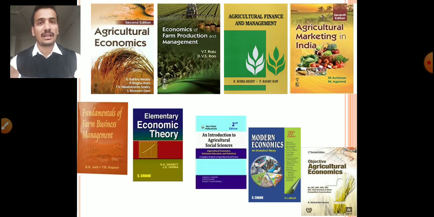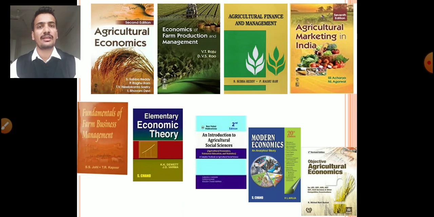After reading all these theoretical notes and theoretical books for your syllabus of unit 2 and 3, then you go for the objective book, Objective Agricultural Economics by K.N. Ravi Kumar. Don't go directly to the objective book, because as we know, agricultural economics is a totally conceptual subject.